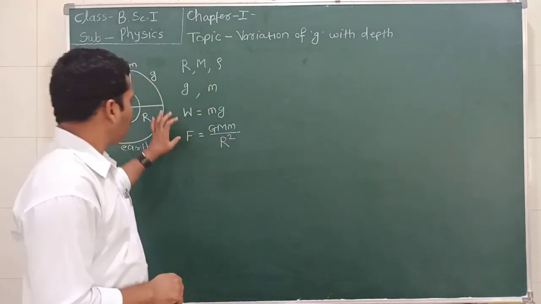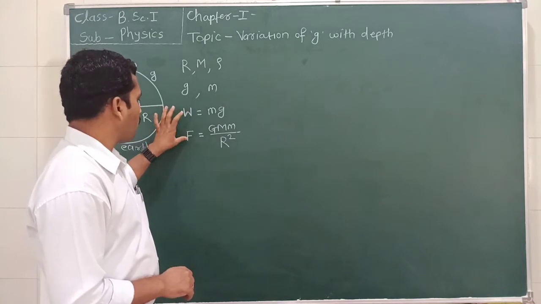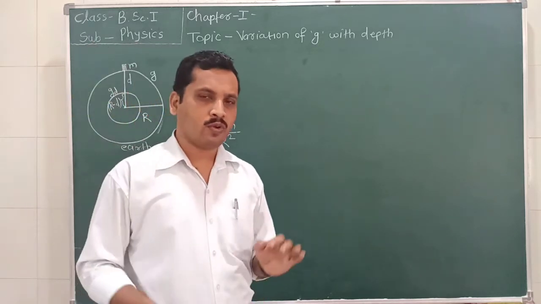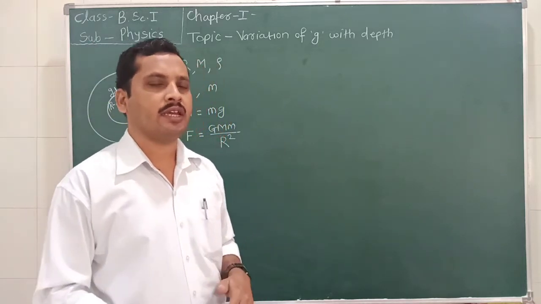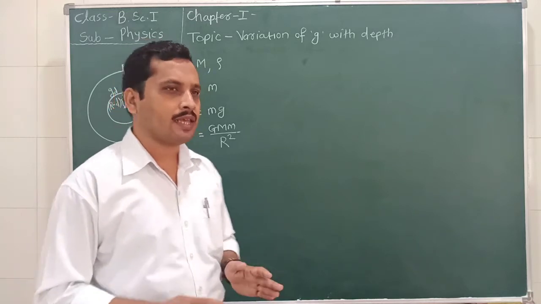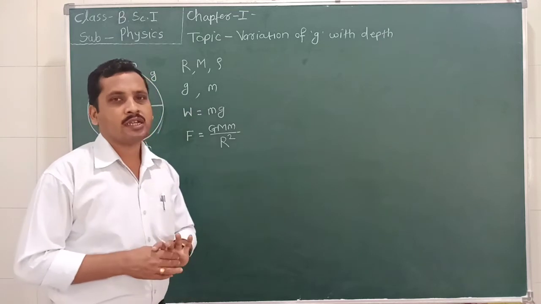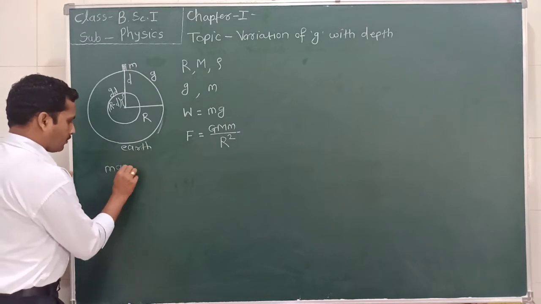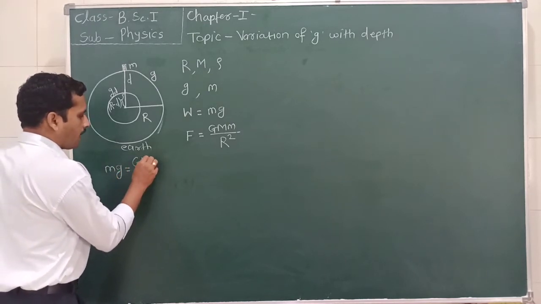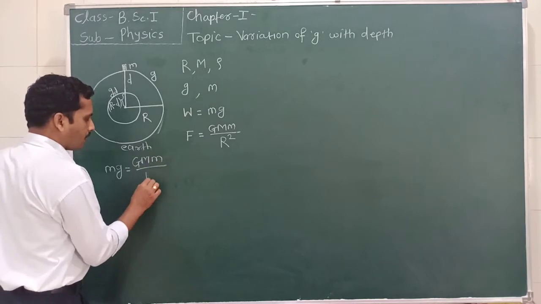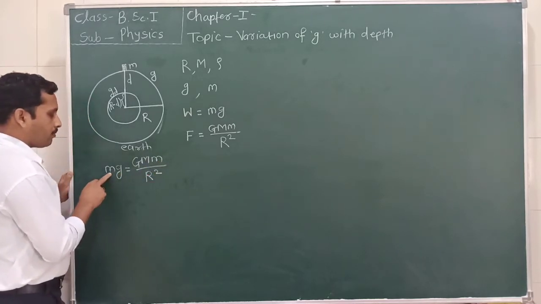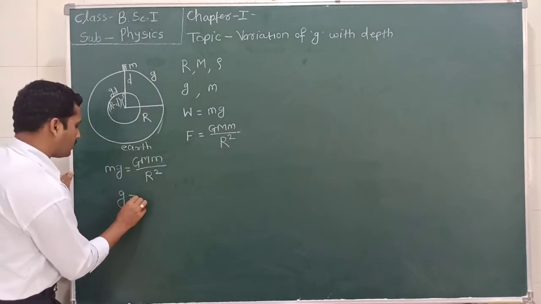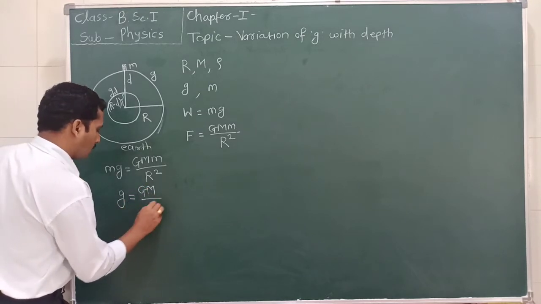Both these forces, the force of gravitation and the weight, are directed towards the center of the earth. So we can say that both these forces are equal. Therefore we can write mg is equal to G M m divided by r square, where m is the mass of the object. This m will cancel, and therefore g is equal to G M divided by r square.